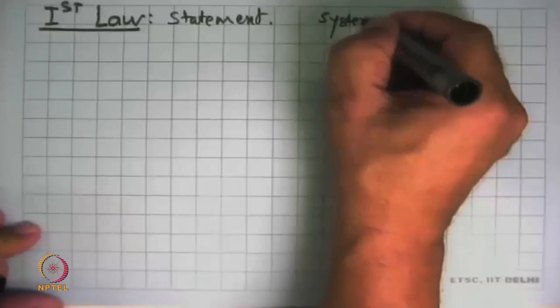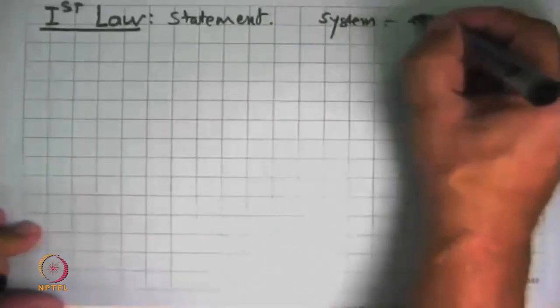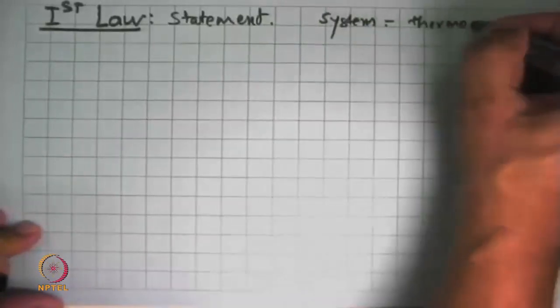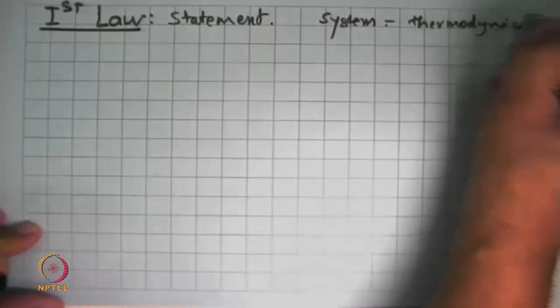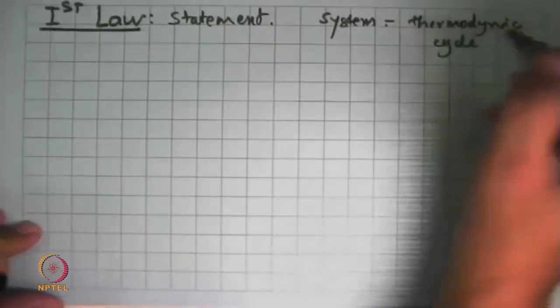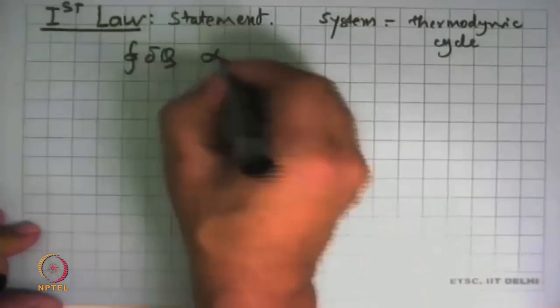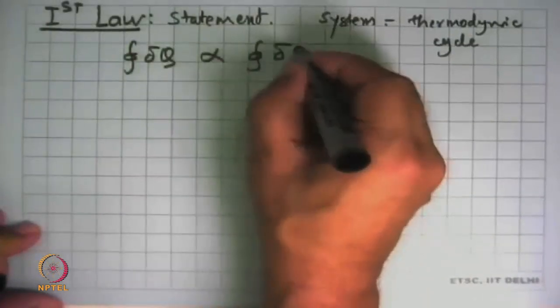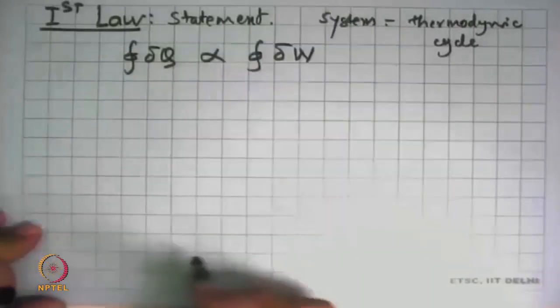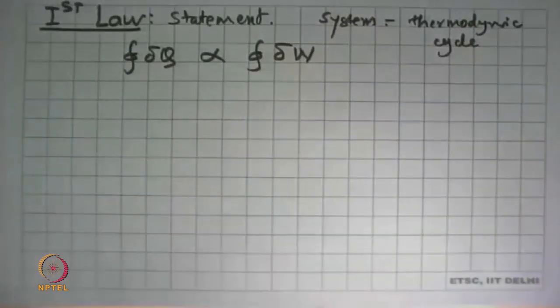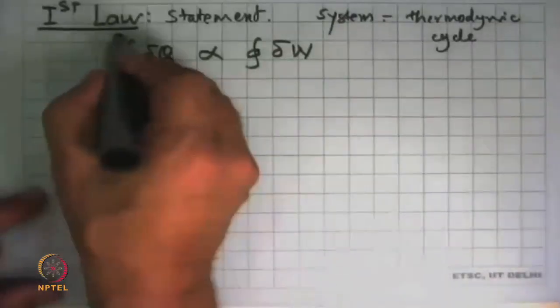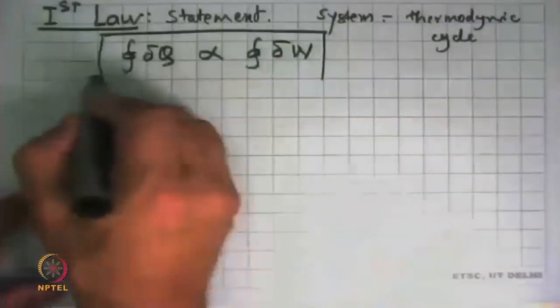And I'll first state this. That for a system that undergoes a thermodynamic cycle, the cyclic integral of heat is proportional to the cyclic integral of work. So that's the statement we always start with.